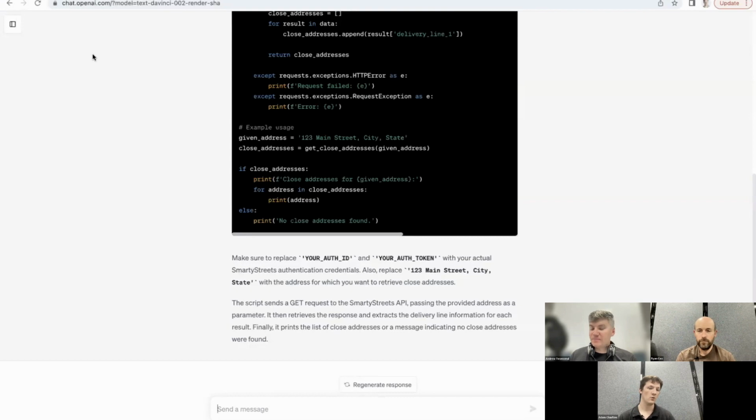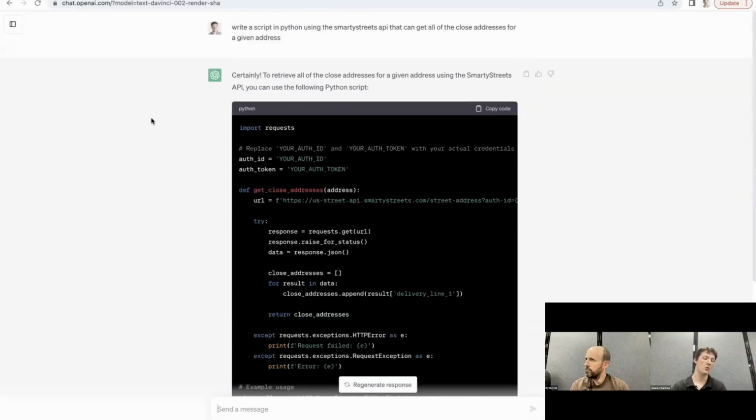Thank you. So this code didn't quite work. The way that I've found to fix problems such as these is to break it up into smaller chunks. This is too broad of a prompt. It didn't quite know how to approach it. But if we use some of our domain knowledge about the problem space, we can say there are two different products that we can use. We have an address validation engine, which can give us a geocode. And then we also have a reverse geocode product, which takes a location and returns a list of all of the nearby addresses. If we combine these two different APIs, it should give us the solution that we want.